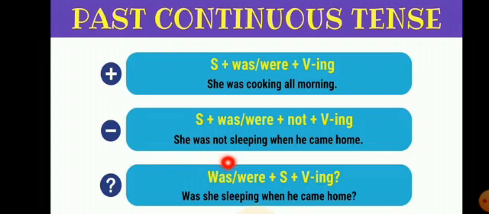If we make an interrogative sentence, then first the helping verb will be there, then the subject, then the first form of the verb plus ing. So, was she sleeping when he came home? So, these are the examples of past continuous tense. Now, see more examples.